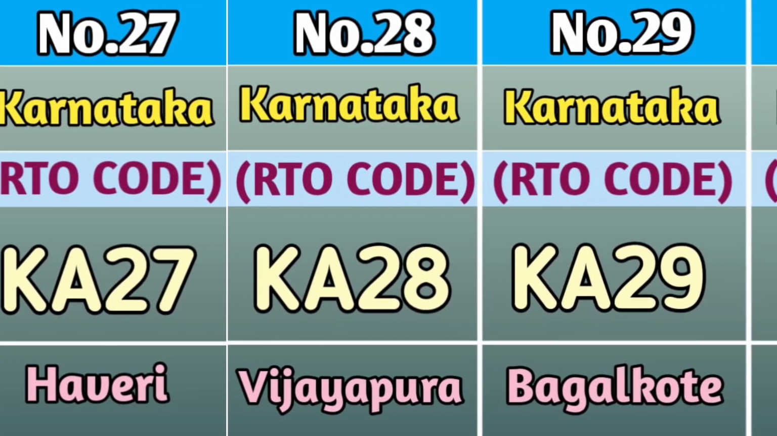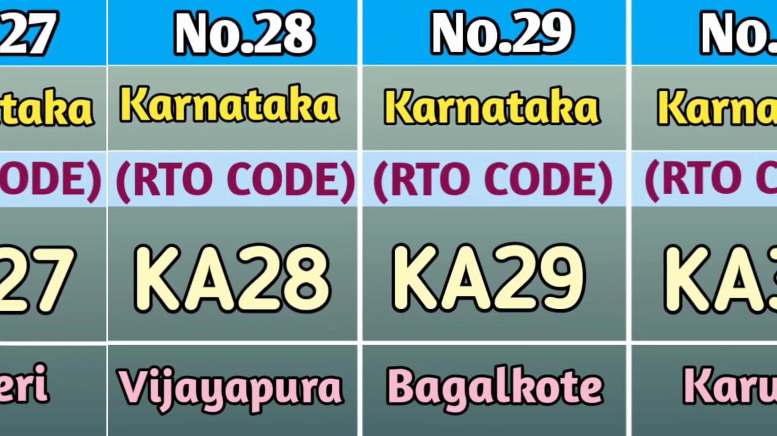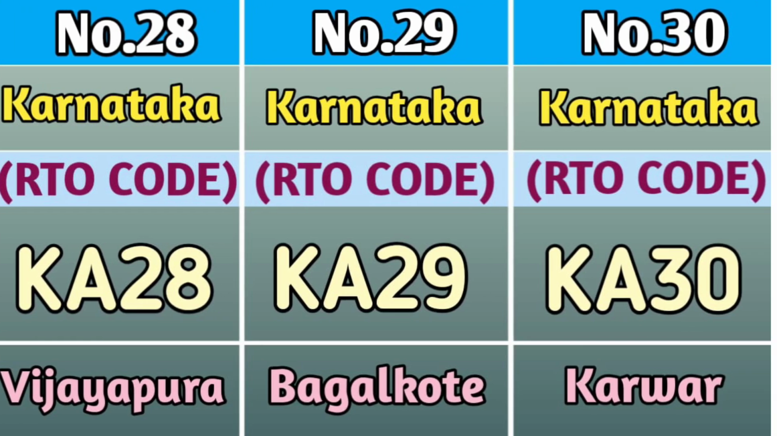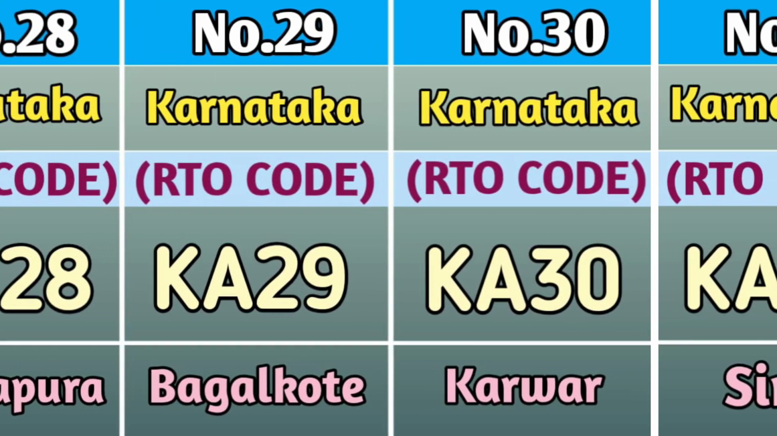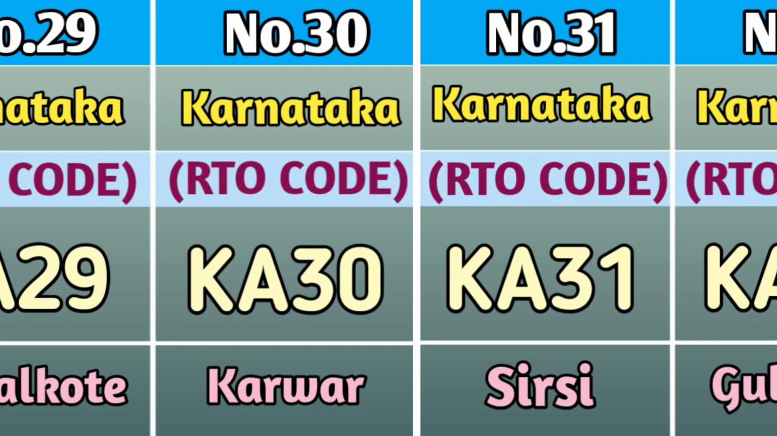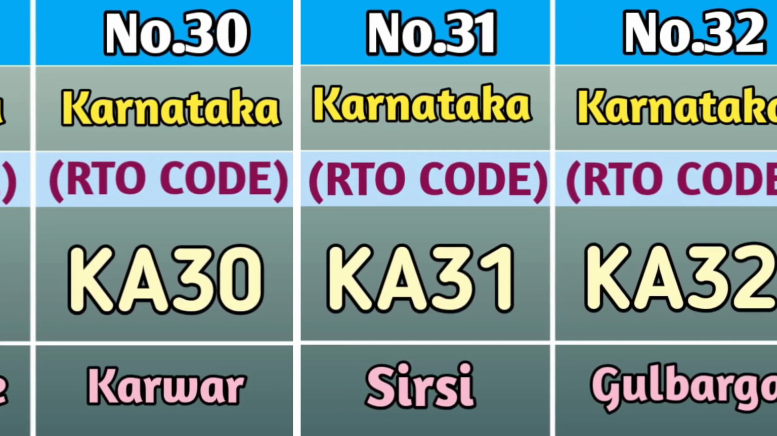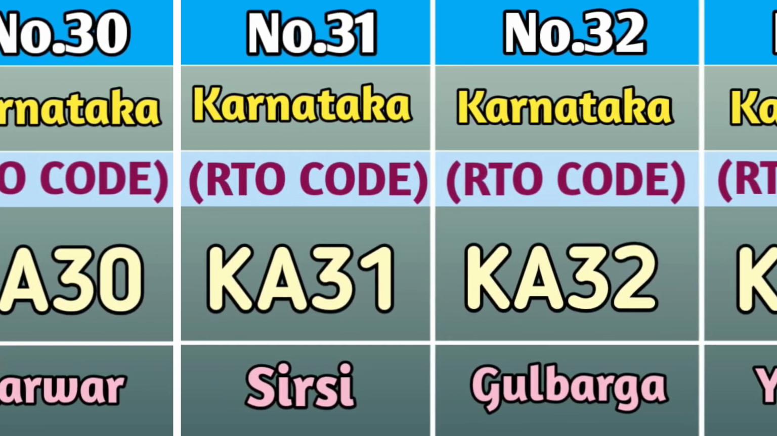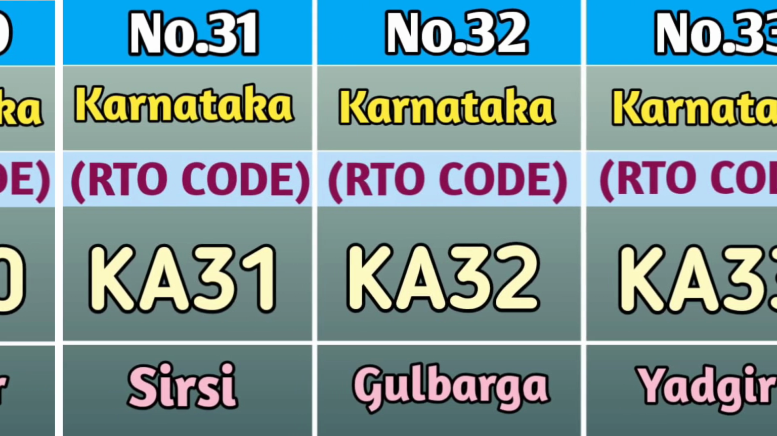At number 28, we have Vijayapura and the RTO code of Vijayapura is KA28. At number 29, we have Bagalkot and the RTO code is KA29. At number 30, we have Karwar and the RTO code is KA30. At number 31, we have Sirsi and the RTO code of Sirsi is KA31.